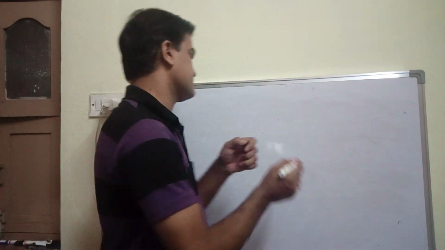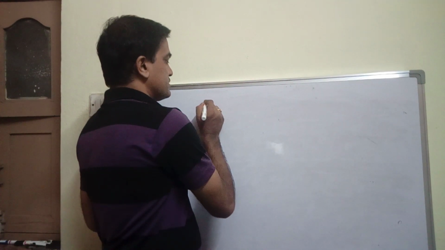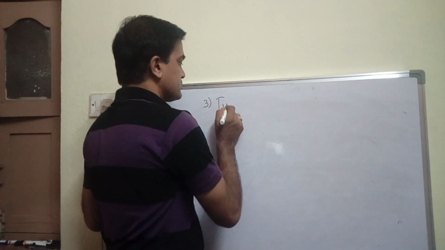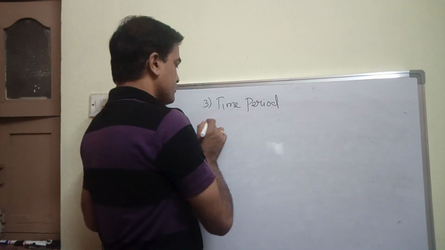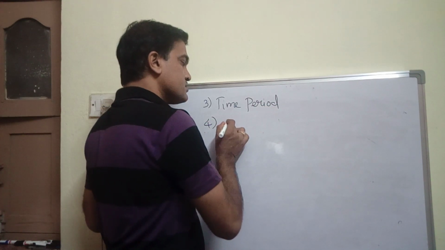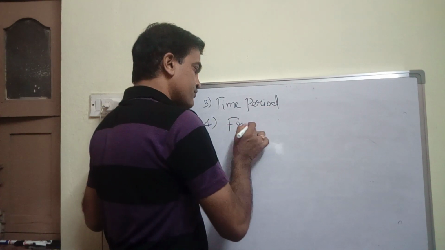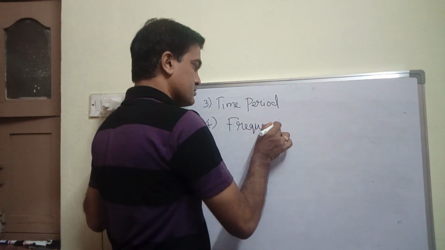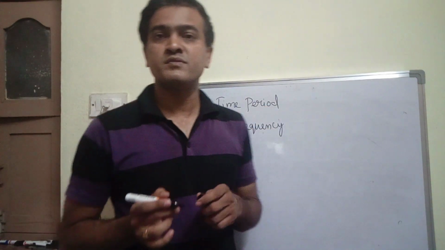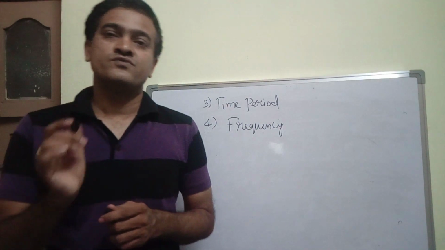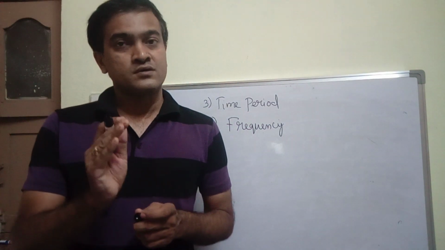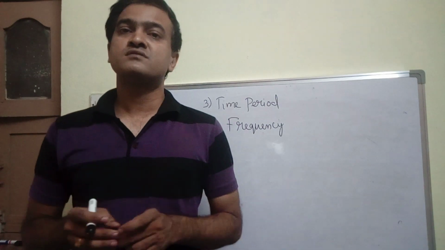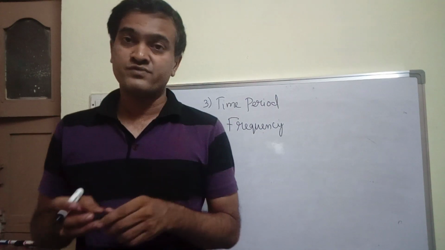The other parameters are time period, the third one, and the fourth one is frequency. First two parameters we have discussed already. First one is amplitude, second one is wavelength, third one time period, and fourth one frequency.